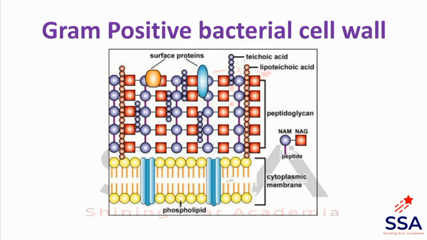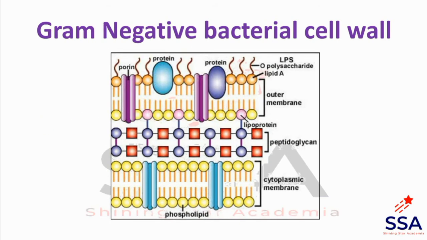And there are boxes, NAG and NAM. These are the monomers of the cell wall polysaccharide. NAM means N-acetylmuramic acid and NAG means N-acetylglucosamine, along with amino acid chains. These three components connect by bonding, like peptide bonds and glycosidic bonds, and form a complex rigid structure, that is peptidoglycan. So this is a gram-positive bacterial cell wall. There are three components: teichoic acid, lipoteichoic acid, and amino acids and polysaccharides, that is NAM and NAG.